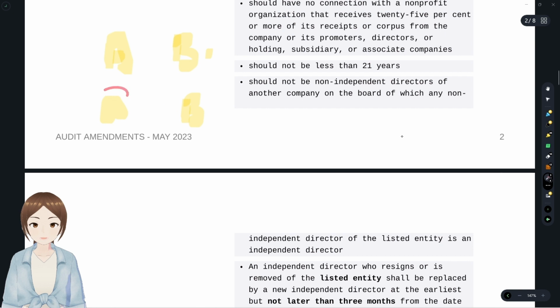So what had A asked B? There was a requirement of independent director in company A, so you come and join as independent director. Then what B has said? Even we have a requirement of independent director in company B, you come and join as an independent director. This arrangement should not be there. They were talking about that. So such an arrangement should not be there.